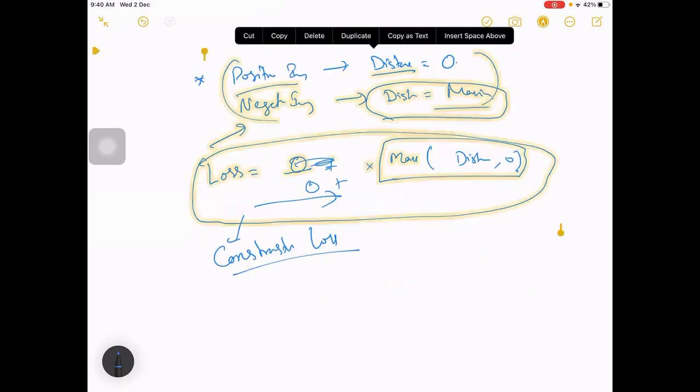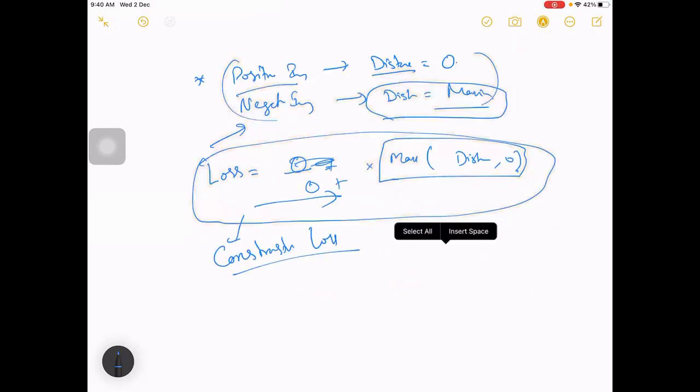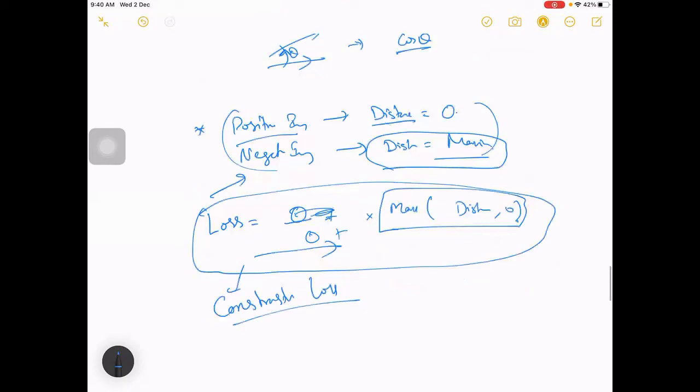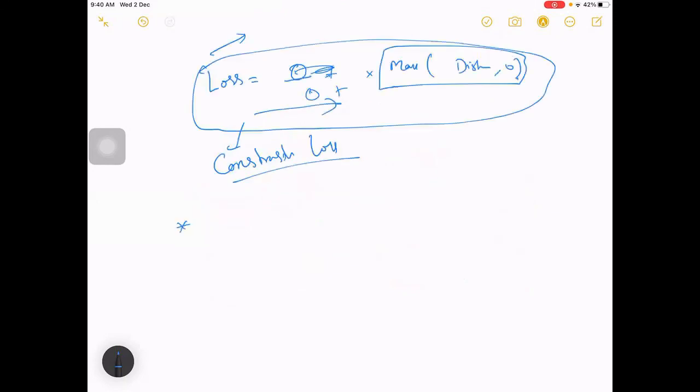But the issue comes up due to the class imbalance problem, where you have very few positive images and very many negative images. A positive image is when you compare one with one, or two with two.